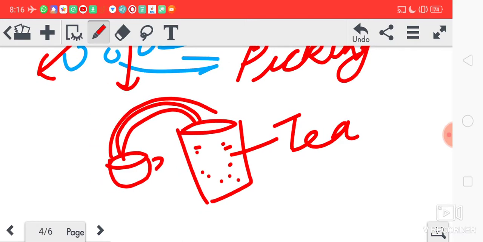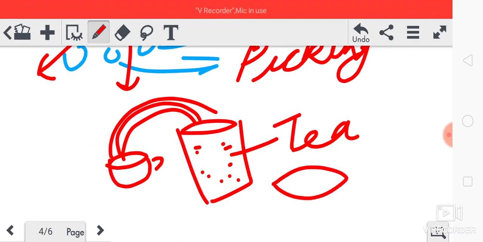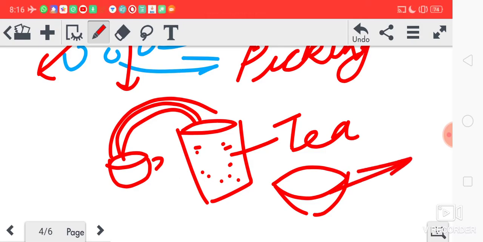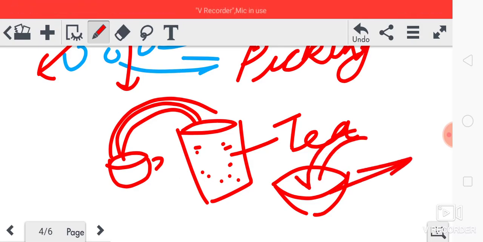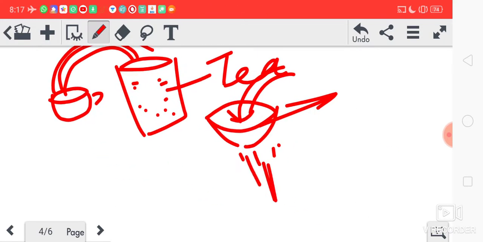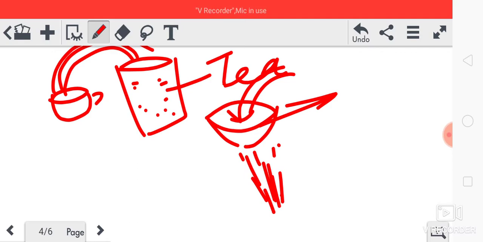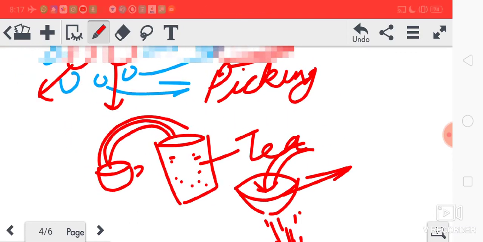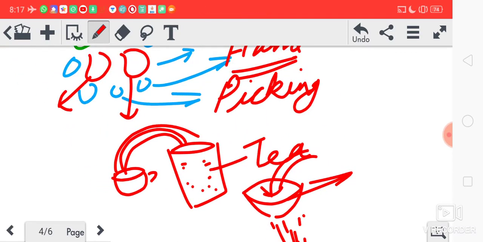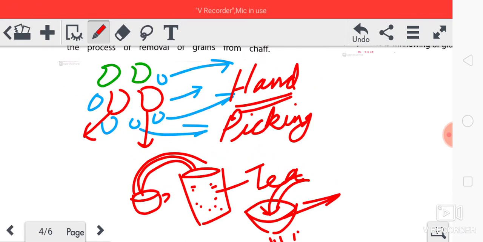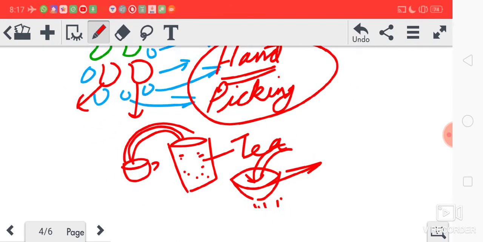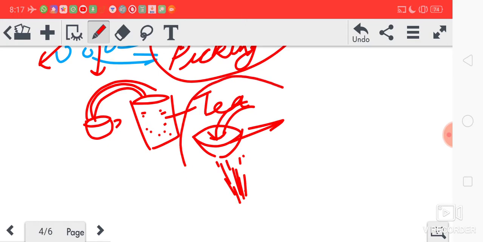No, we need what? We need a strainer, isn't it? Chai channi, you call it, isn't it? So you pour the tea into it, then the liquid part is separated, isn't it? So for different things we have to apply different processes. Here hand picking, here with the help of a strainer.